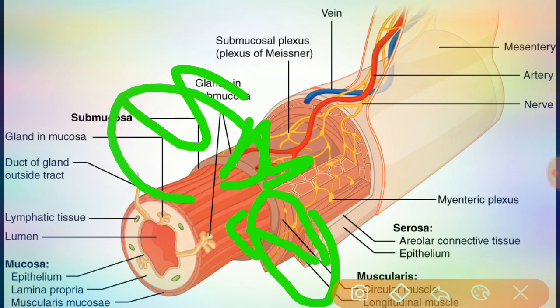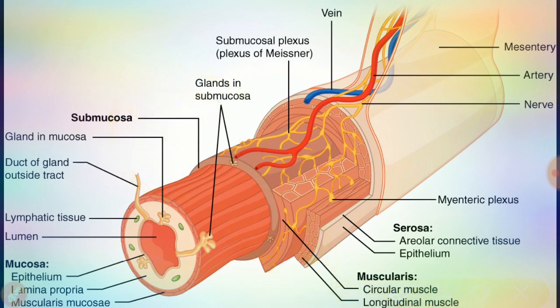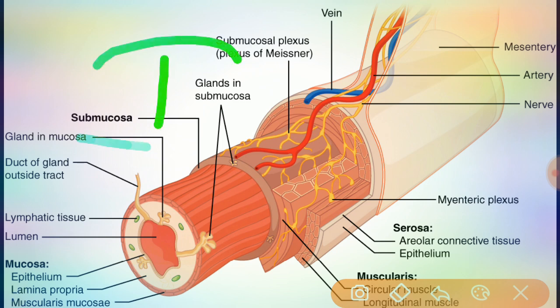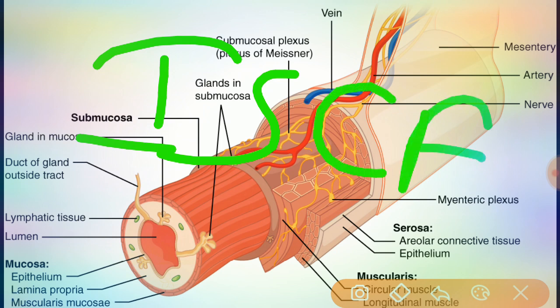The muscularis consists of smooth muscle, which we generally see in two types of sheets. The first is the inner sheet of circular fibers, and the second is the outer sheet of longitudinal fibers.